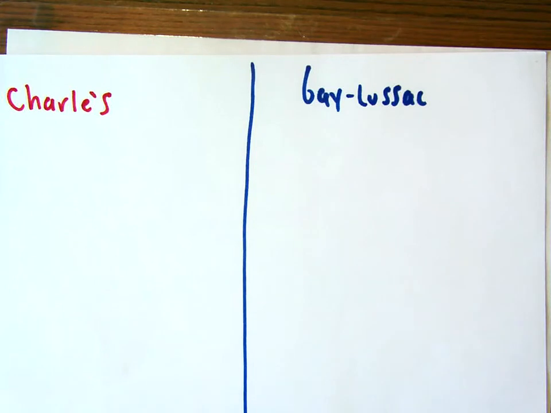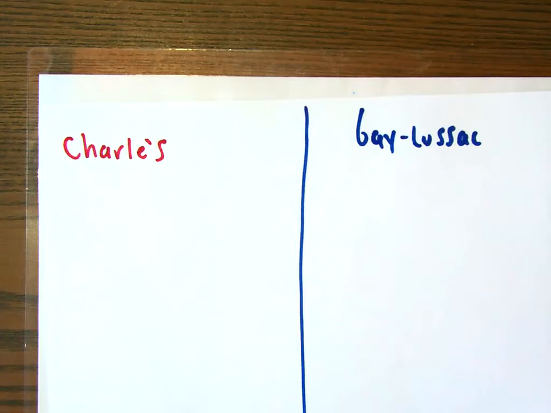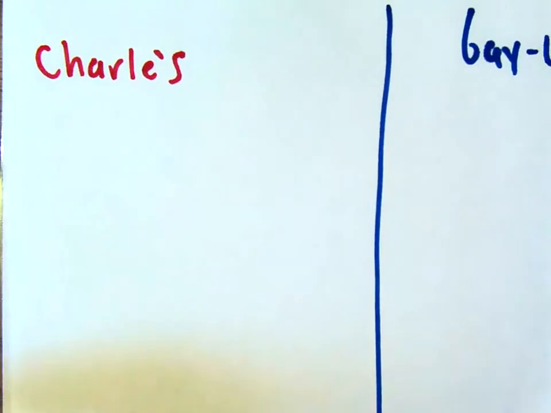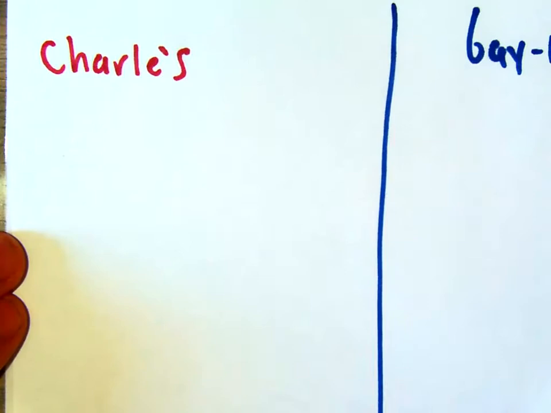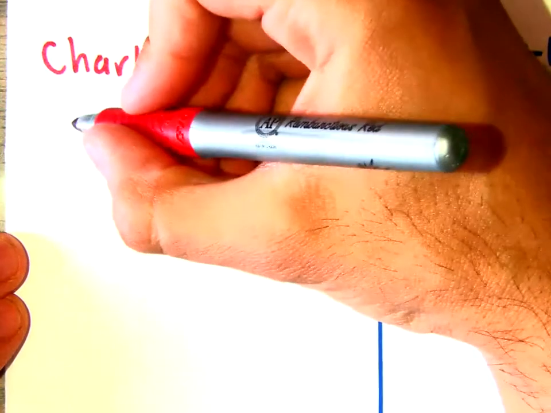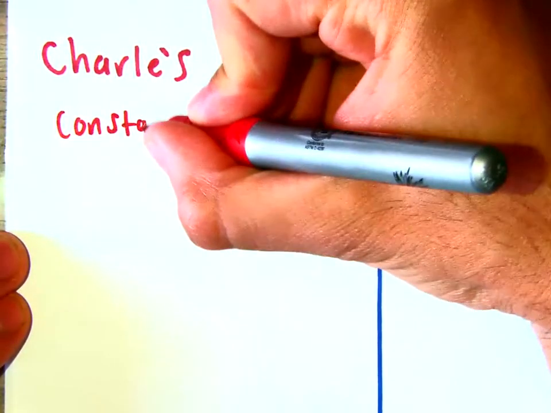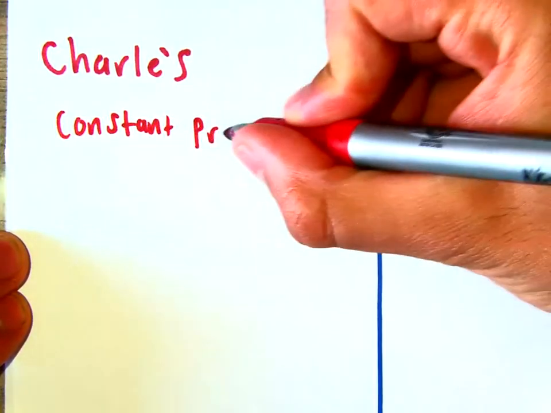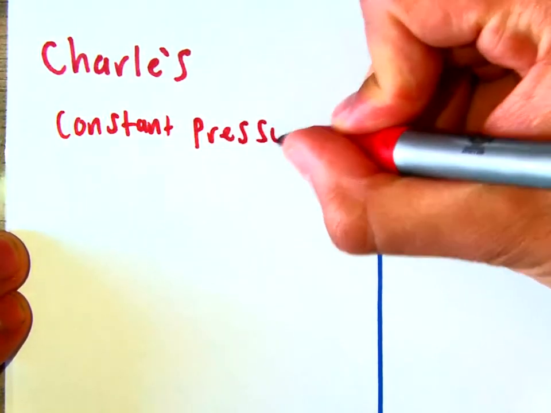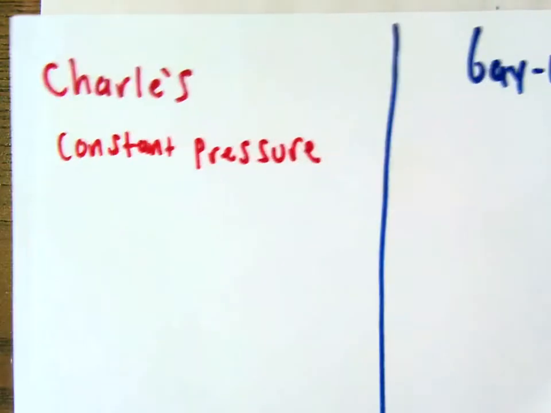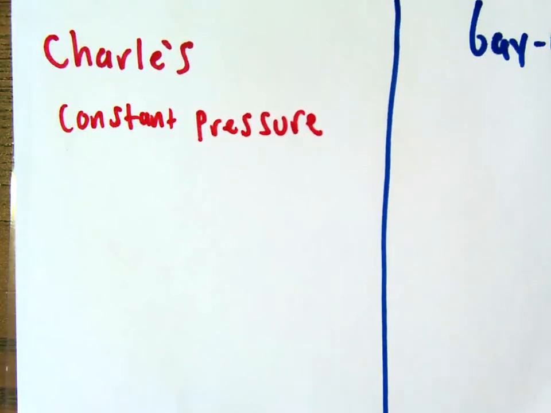Okay, we're going to go ahead and review Charles' and Gay-Lussac's law for your quiz. So let's start with Charles' law. In Charles' law, it's important to understand that we have a system, whatever gas we're dealing with, that is going to have a constant pressure. So meaning that it's in some kind of container that can expand or become smaller depending on the pressure of the gas. Okay, so an easy example would be a balloon.